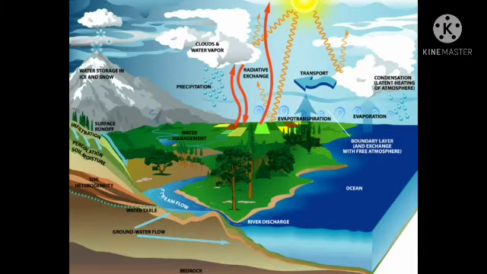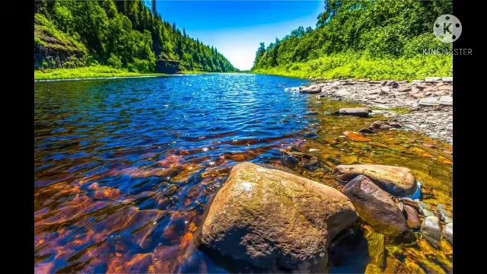One is called surface water. Surface water is the water that flows above the ground. The examples are rivers, streams, lakes, ponds, springs. All these, and also seas and oceans, come under surface water. So, understood what is meant by surface water? The surface water is the water that flows above the ground.